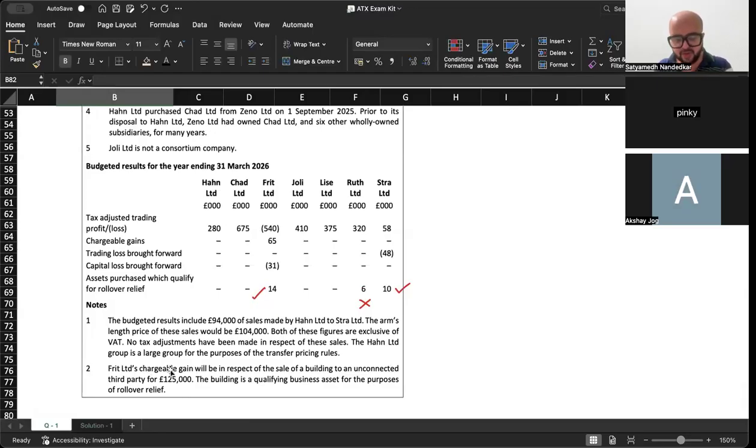See, this is Fritz's chargeable gain. Which is Fritz's chargeable gain? Fritz's chargeable gain of 65 will be in respect of a sale of building to an unconnected third party. Okay, got it, included. Got it, thank you. No, but that question is valid, because you have to observe very minute details in the question.